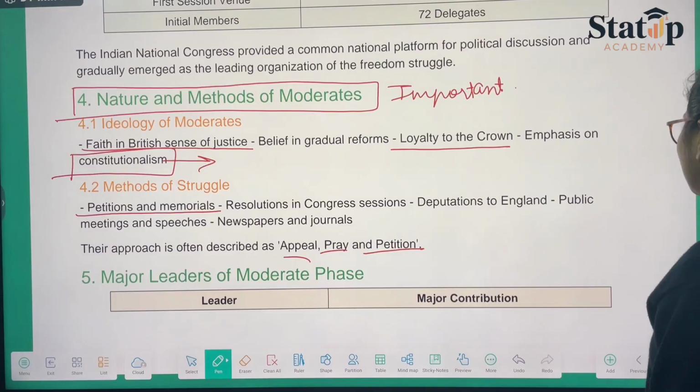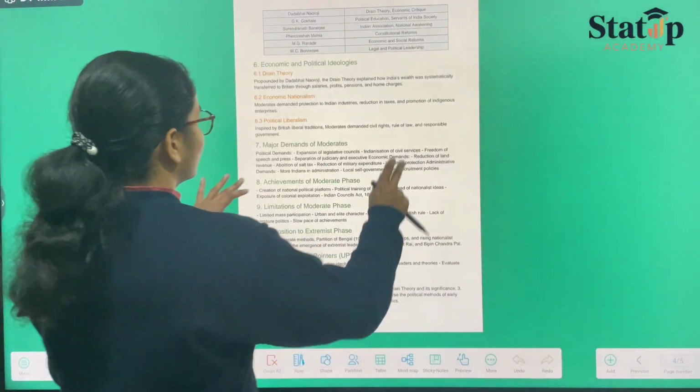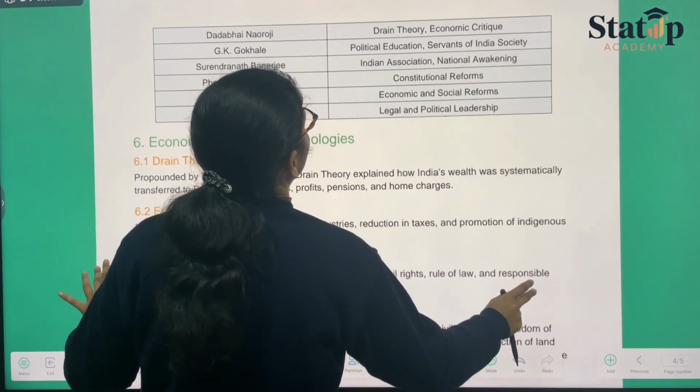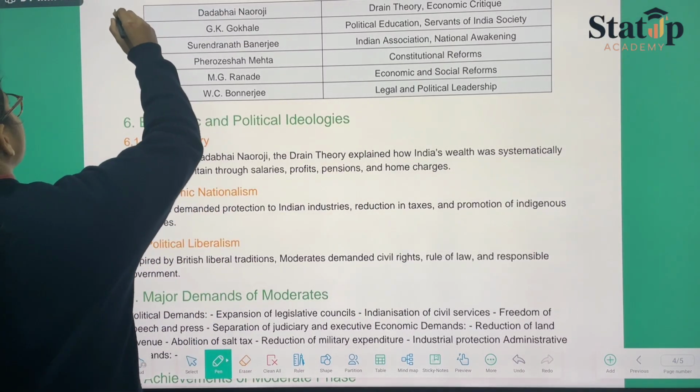Then when we talk about the major leaders of this session, we have a few major leaders, namely these. So you can mark them as important.